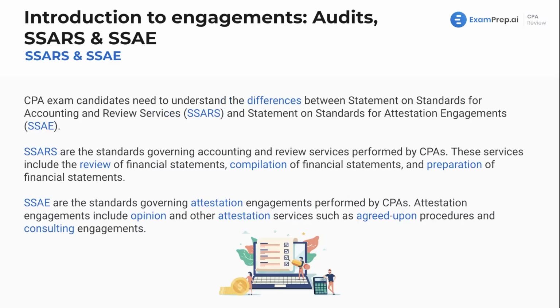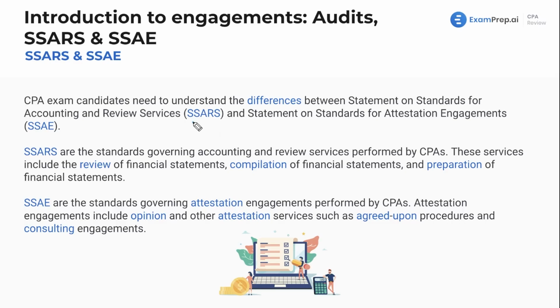Now we're going to see the concepts of SARS and SSAE. As we've got in our title, we've got audits, SARS, and SSAE, mentioned in the introduction as well. We're going to have different engagement types that fall under these standards. These are standards, and within each of them, they've got different criteria and reasons for existing. Now, exam candidates are going to need to understand the differences between these first.